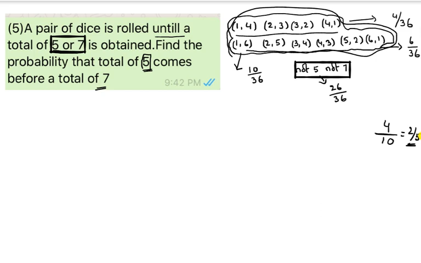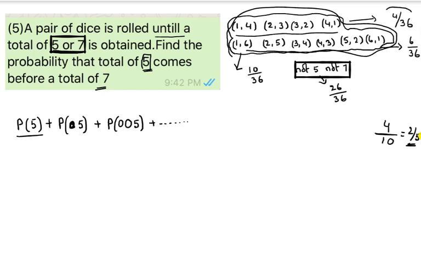That is one way of approaching. The same way we can approach like this also. First chance we are getting 5. Or in the first chance we are not getting 5, not getting 7, that means we are getting other than 5, other than 7, and again we are getting 5. Next, other than 5, other than 7. Second chance also other than 5, other than 7. Third chance we are getting 5. So this process will go up to infinite terms. What is the probability of getting 5?